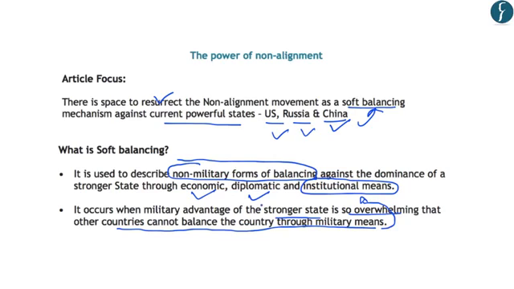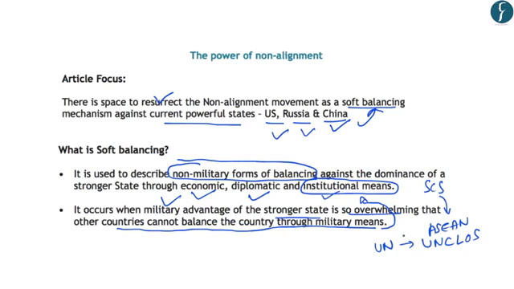Simply put, some countries have a military advantage. For example, the United States, Russia and China have a military advantage over most of the countries of the world. In this scenario, the countries which do not have such military might try to balance the power of such military powers by using measures like economic, diplomatic and institutional ones. For example, in the South China Sea, China is trying to assert its military and economic power. In this context, the ASEAN countries are trying to use the United Nations platform to counter the power of China by calling for equal and proper implementation of the United Nations Law of the Sea.